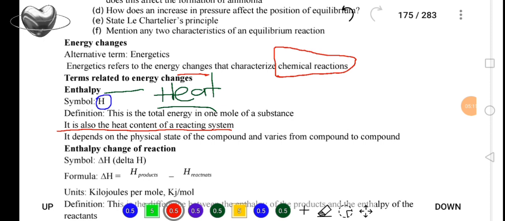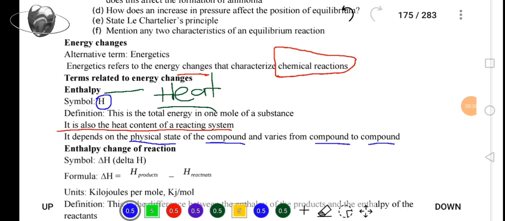So we are saying the enthalpy depends on the physical state of the compound and varies from compound to compound, because the compounds are not just the same. Even the energy content is going to be different because the nature of the compounds is different.